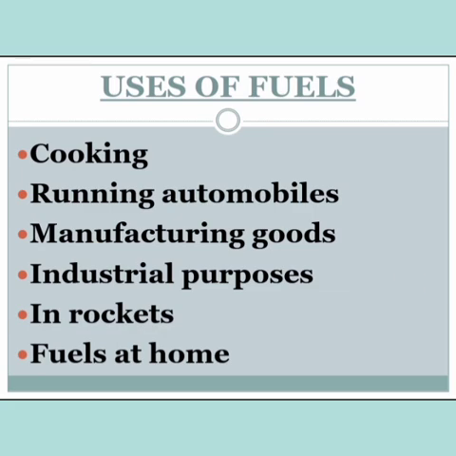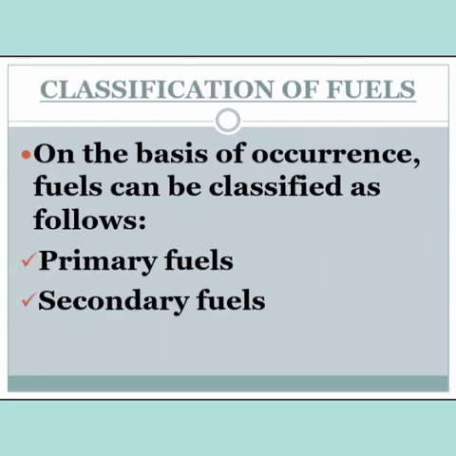Next we shall be studying about classification of fuels. Here you will be studying three categories of classification based on different criteria. First is on the basis of occurrence. How do they occur? Based on their occurrence, fuels can be classified as primary fuels and secondary fuels. What do you mean by primary fuels? These are the fuels which are used in the same form as they occur in nature.